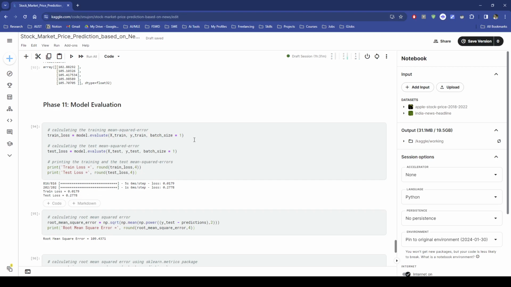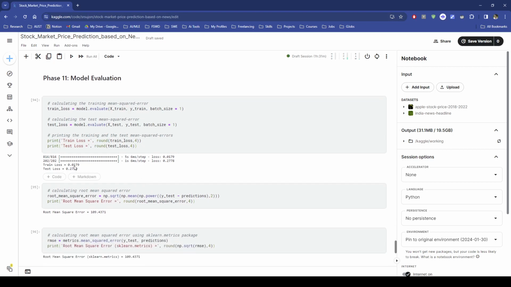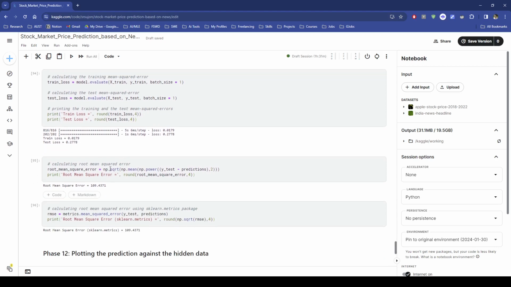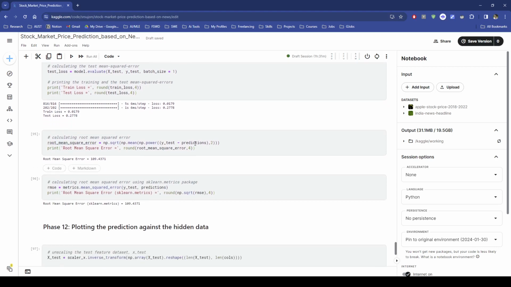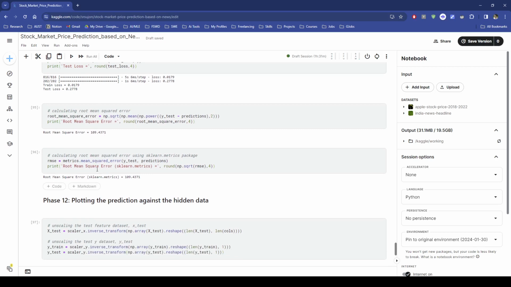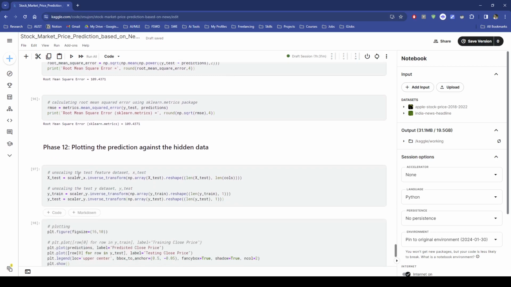Evaluating the training loss and testing loss, I've done the model evaluation here. We can see they are very low, with 0.0179 training loss, and testing loss is 0.2. After that I calculated the root mean squared error, which is around 109.43.